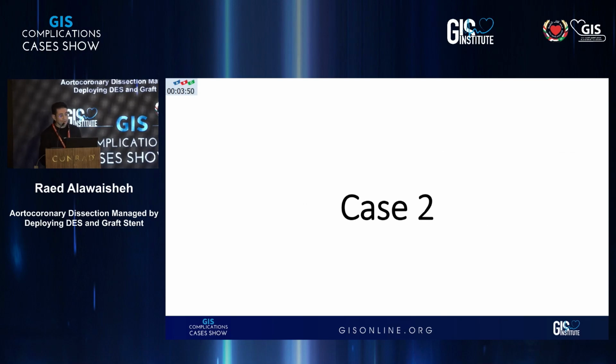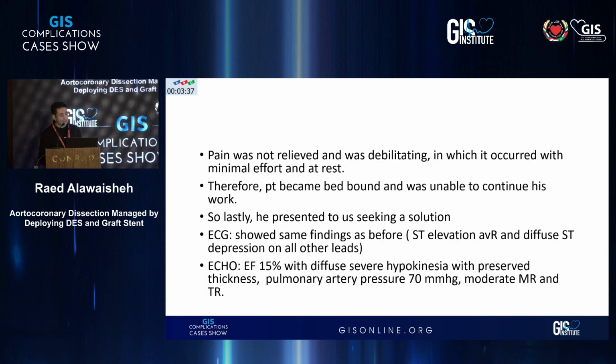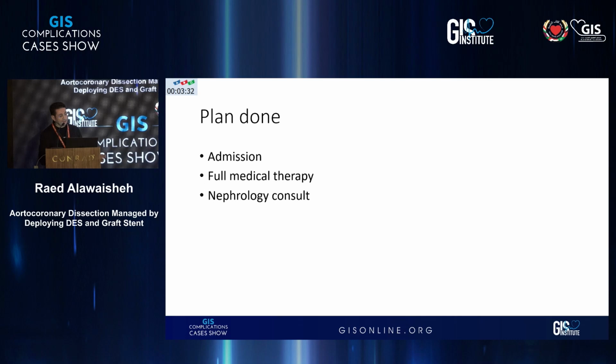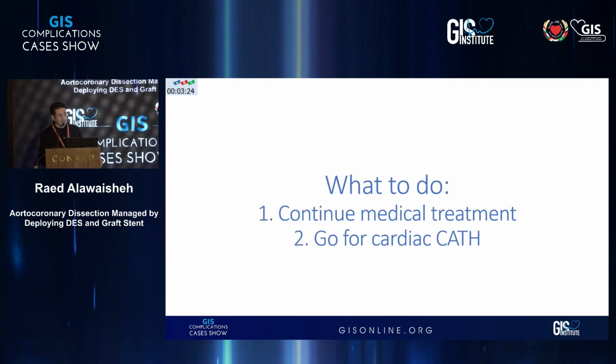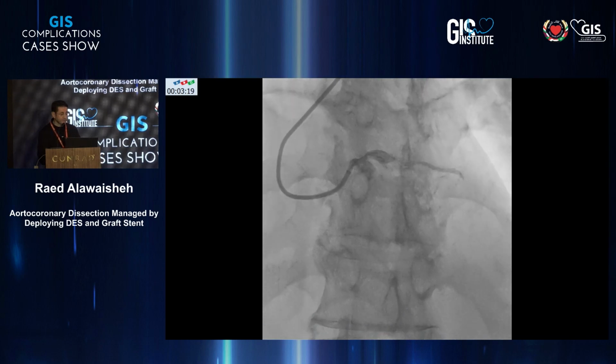The second case, if the time allows, I call it the 3C case, CHIP, which is the cardiac high-risk patient, complex case, complicated complication. So 3C case, this is an elderly patient with high creatinine, impaired LV. Anyhow, he developed non-STEMI, and after that, nobody could touch him because of his high risk. So he came to me to do the cath for him. Unluckily, I'm the one who did this cath for him.